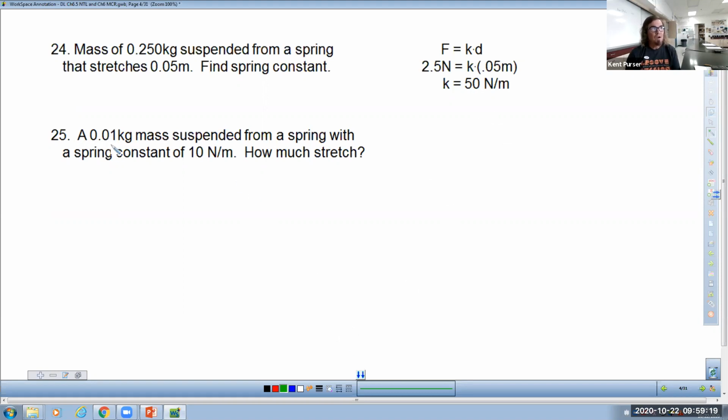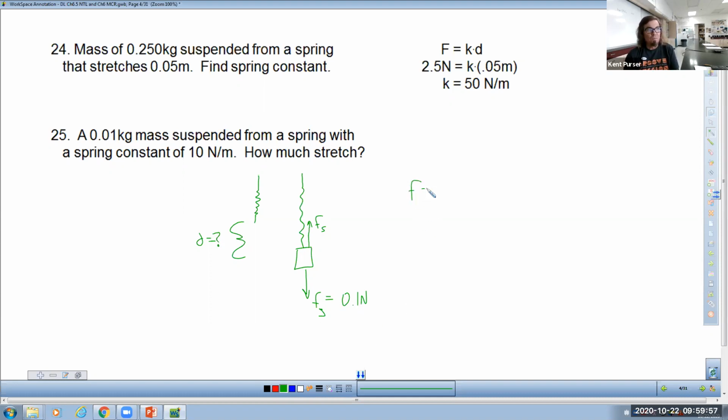Question number 25, a 0.01 kilogram mass suspended from a spring. Normally the spring looks like this, but when you attach a mass to it, it looks like this. On your test, you're going to draw the Fg and the Fs to show me that you understand what's going on there. The amount of stretch that occurred here is the unknown. We do know that Fg equals a 0.01 kilogram mass would be a 0.1 Newton force, right? Weight, you just multiply it by 9.8, or 10 if you want to make it quicker.